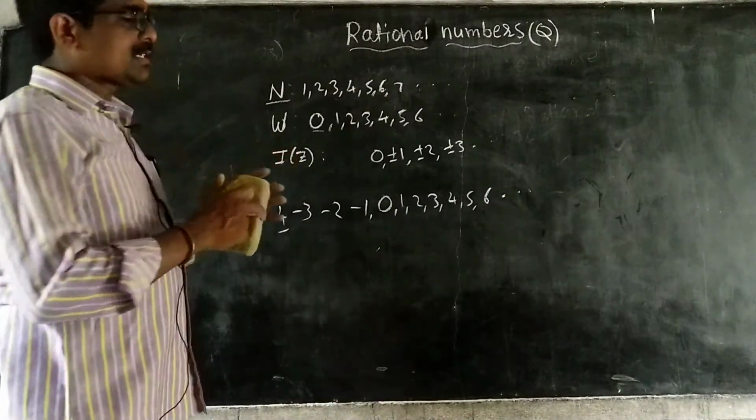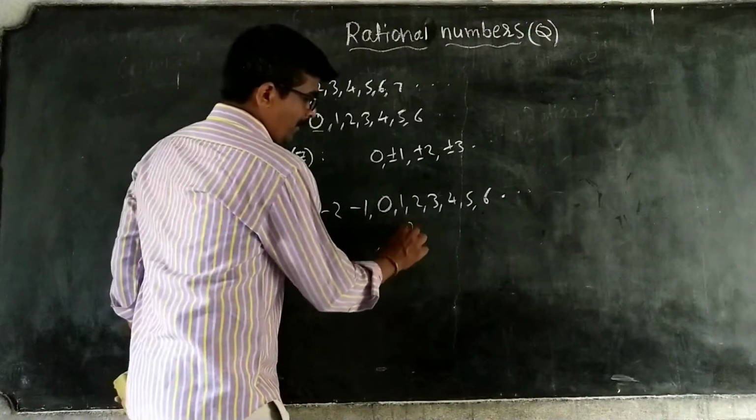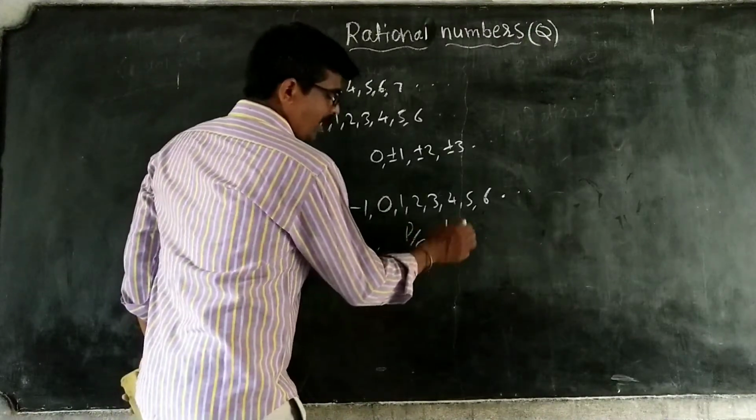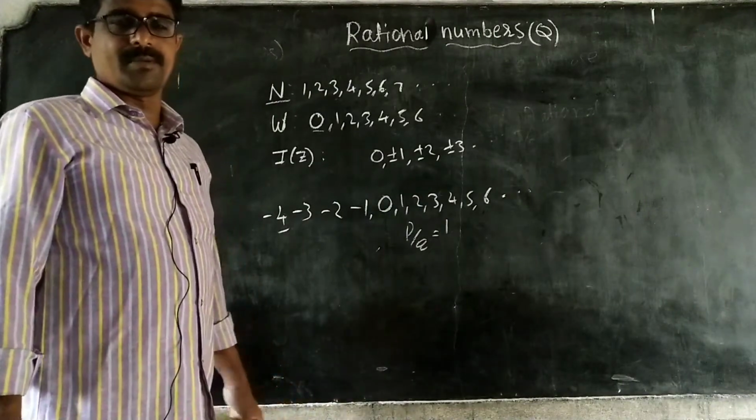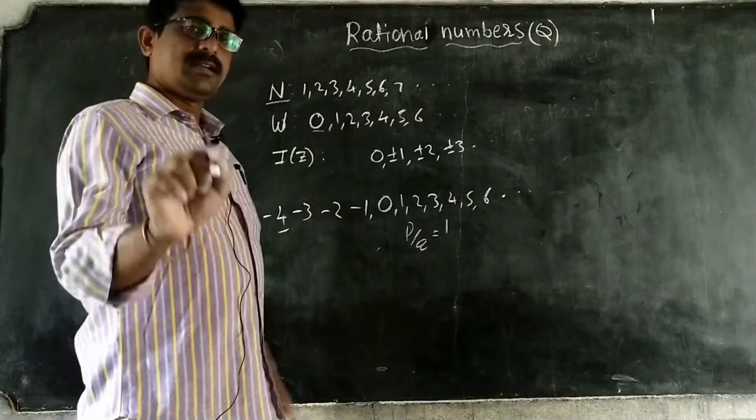Next, rational numbers means the numbers which are in the form of P by Q, that is, fractions, whatever it may be. Okay? Right. Next.